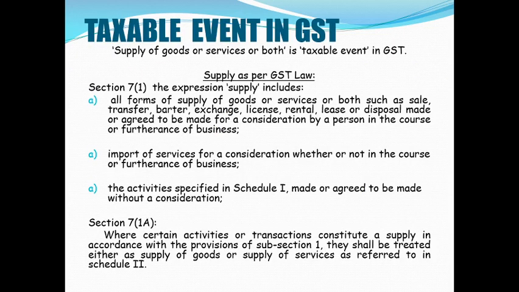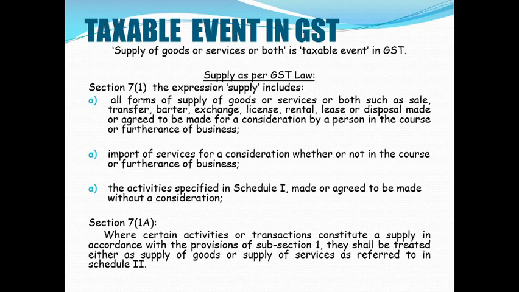What is the taxable event? Section 7. So we have got subsection 1, 2, 3 here. We need to understand in the very direct context the meaning of the word supply. It says all forms of supply of goods or services or both, such as sale, transfer, barter, exchange, license, rental, lease, disposal.